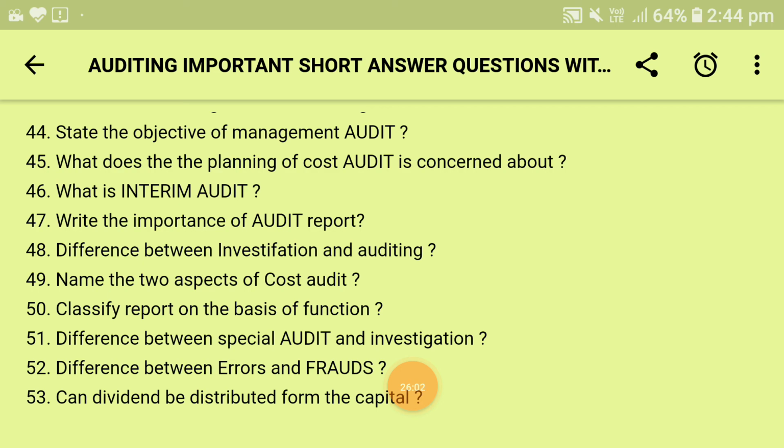As for purpose, the purpose of special audit is to provide assurance to the shareholders and other members regarding the reliability and accuracy of the company's annual financial statements, and the purpose of investigation is to determine what the causes were, who was responsible, and what action should be taken to correct the situation. The scope of special audit is broader because it has to answer many parties, and the scope of investigation is limited as it attempts to answer only the questions asked.